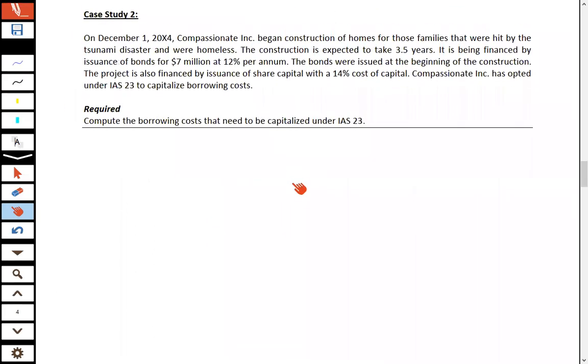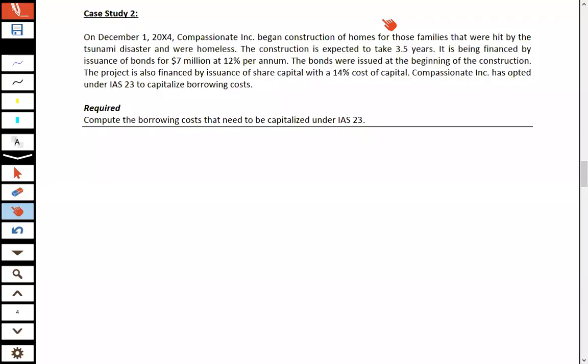So here we have case study 2. The requirement of this question is to compute the borrowing cost that needs to be capitalized under IAS 23.